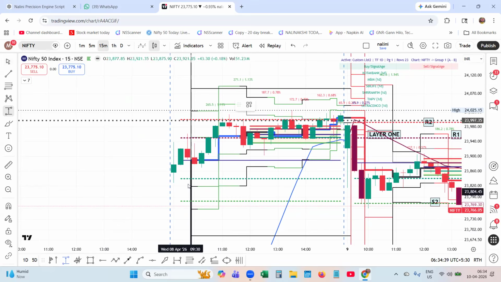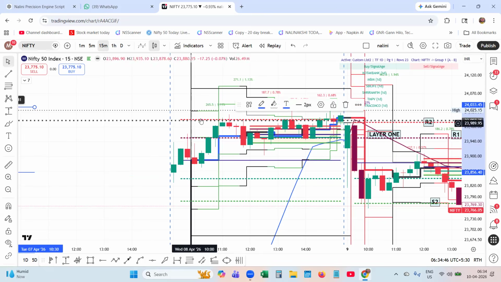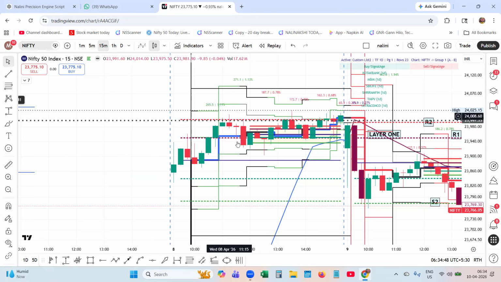So you could have traded this range of 176 with the layer 1 morning pivot as guidance. You could have caught this trend early. See, from here, price started moving. The first 3 candles, fourth candle, fifth candle, you got this entry, right? You could have traded this with the rolling pivot. All are green.